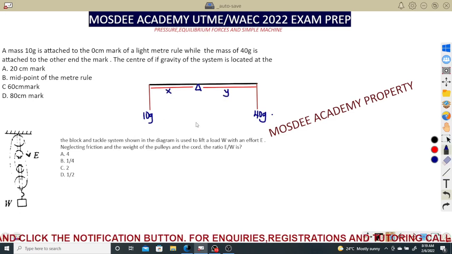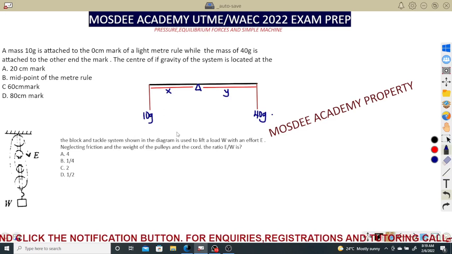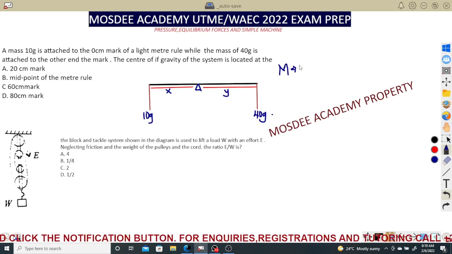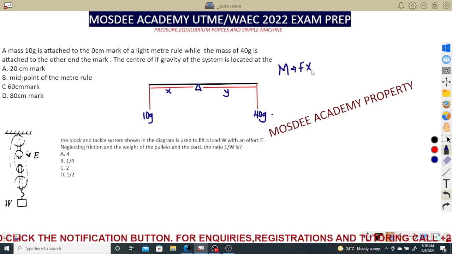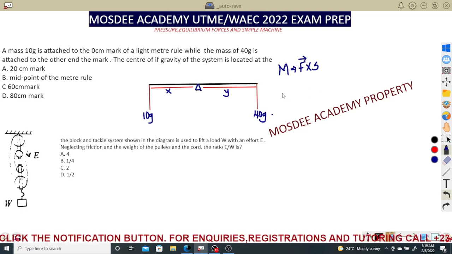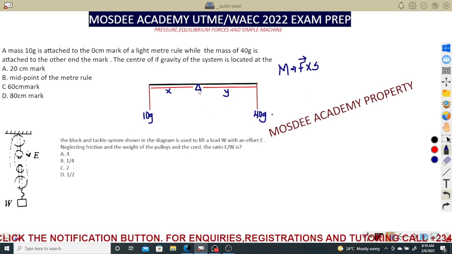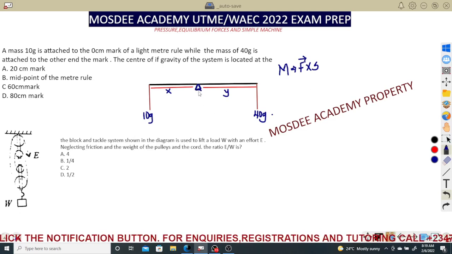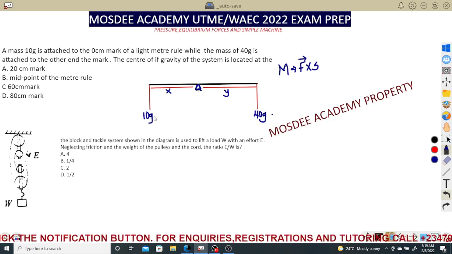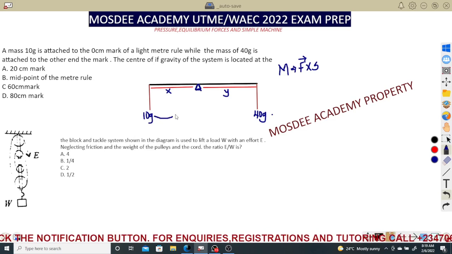So when you take moment, the moment of a force is said to be the product of the force and its perpendicular distance. So always keep that in mind. Force is a vector quantity. Now, if we take the moment about the center of gravity, which is G, you said force, I'll take mass as force now. If you like, I can convert it to weight, but I'm not going to convert.